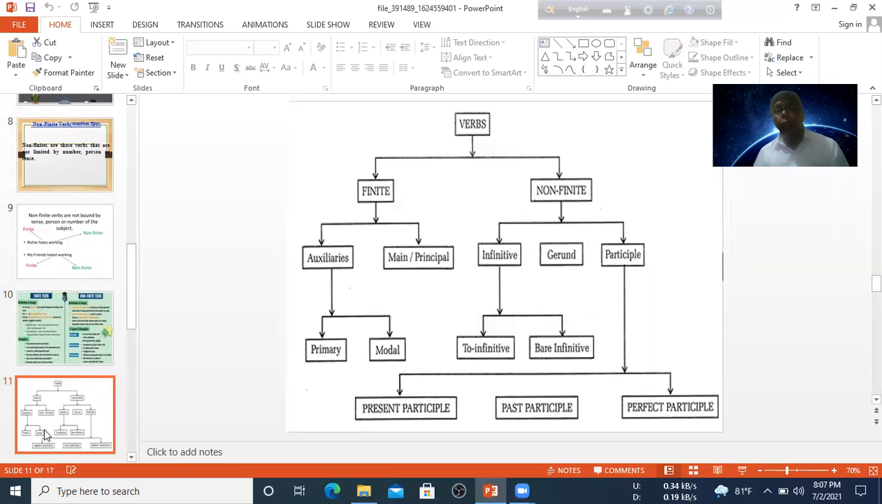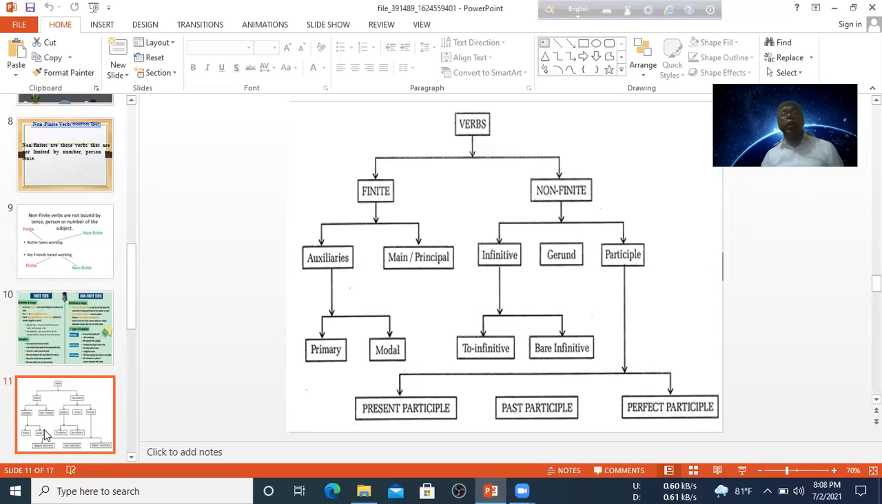There is another kind of verb. I have already shown this verb. There is a chart. Verbs are divided into finite or non-finite, and finite are divided into two categories, auxiliary and main verb. Non-finite are divided into infinitive, gerund and participle, and infinitive are divided into two categories, to infinitive and bare infinitive. Participle are divided into three categories, present participle, past participle, and perfect participle. And auxiliary are divided into two categories, primary or modal.